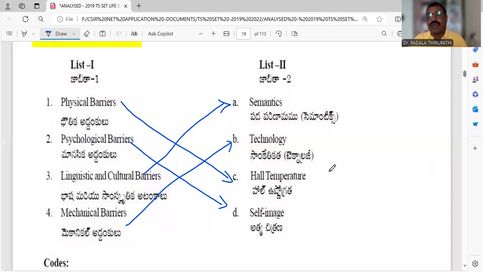It is also a mechanical barrier. Why? Without internet, I am unable to interact with you by using this media, this Zoom platform or video conference. Without this technology, it is also a barrier for communication.